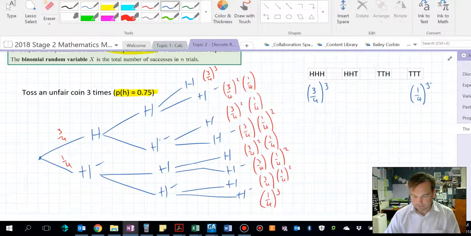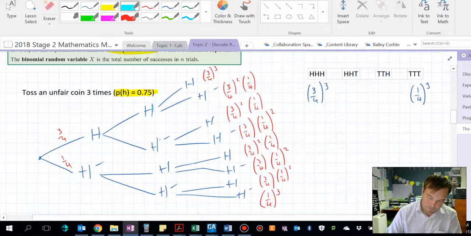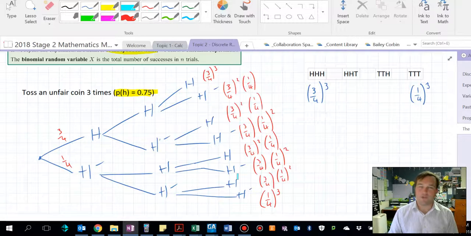If an examiner asks you what's the probability of getting 2 heads then a tail, you must follow this path here, because that represents 2 heads then a tail, or 2 tails then a head. However, if the question asks what's the probability of getting 2 heads and a tail, then order is not important.